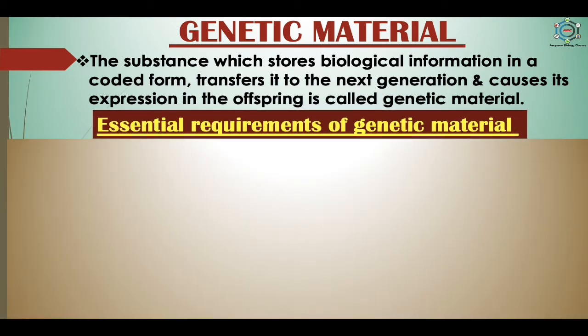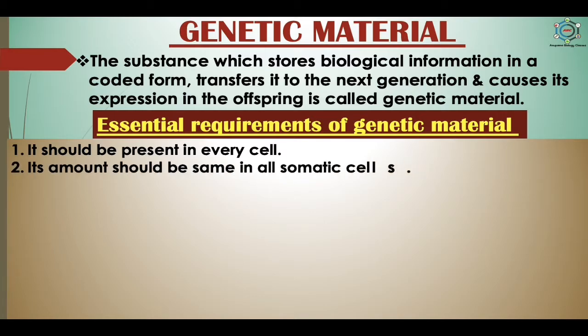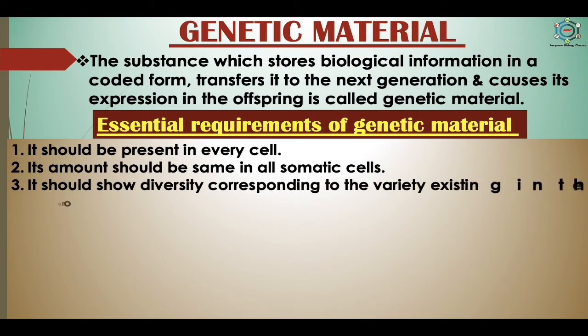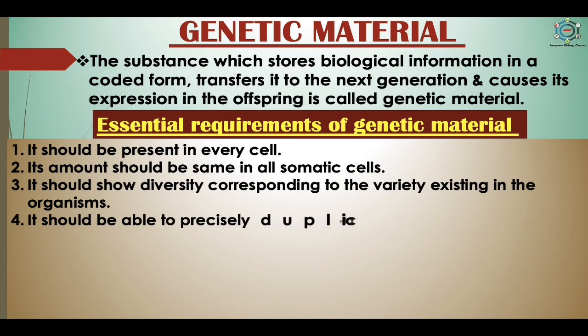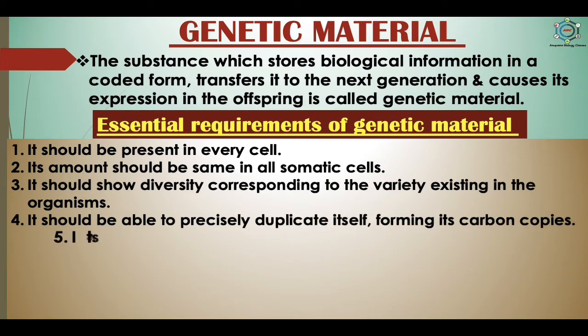The genetic material should have some characteristics. It should be present in every cell. Its amount should be the same in all somatic cells. It should show diversity corresponding to the variety existing in the organism. It should be able to precisely duplicate itself, forming its carbon copies.